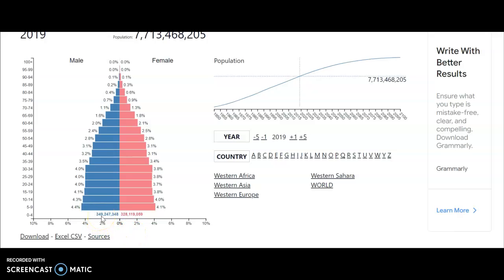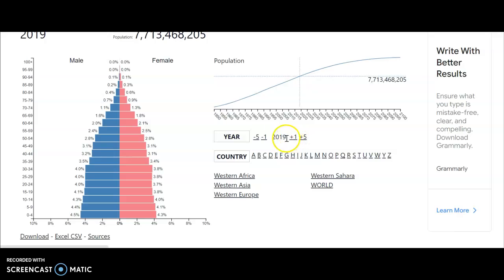So, for example, we have 4.5% of the world is a male between the ages of 0 and 4. I don't like that. It's between 0 and 5 probably. And then if you scroll over, it shows the actual number. And these numbers change as you move up. So what I find really cool is this is really neat. You can play around with this.